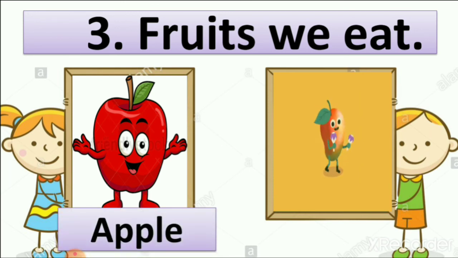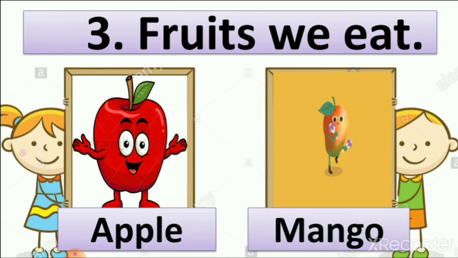I know that you all know the spelling of apple because when we learn ABCD, the first letter we learn is A for apple. So the spelling of apple is APPLE, apple. Then second is mango, MANGO, mango. We also eat raw mango. We make pickle from raw mango.